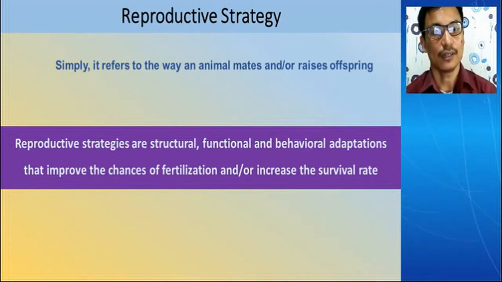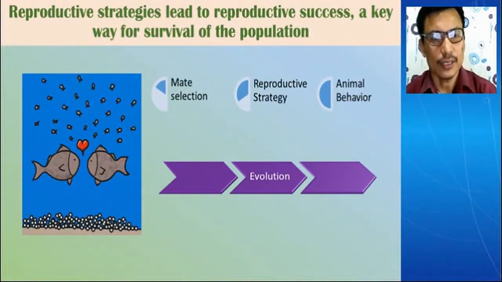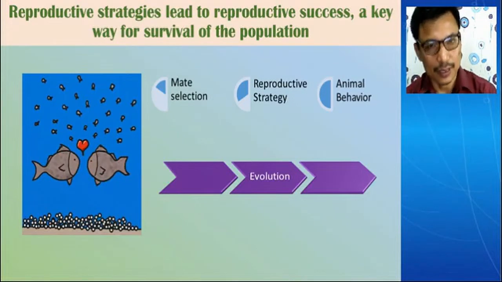That is the key point of reproductive strategy. So you understood that reproductive strategy is aimed at reproductive success, and that is the ultimate goal point: if the animal can achieve it, the population can survive.